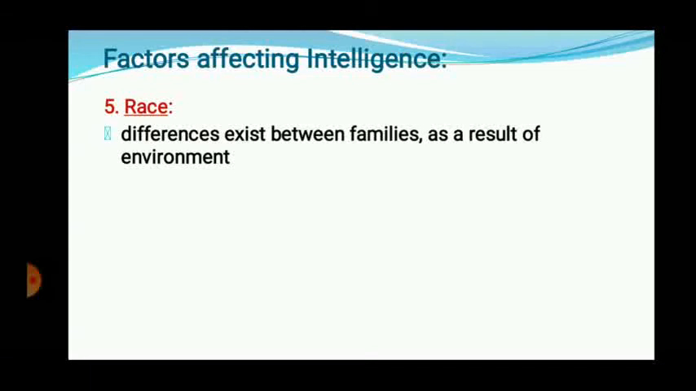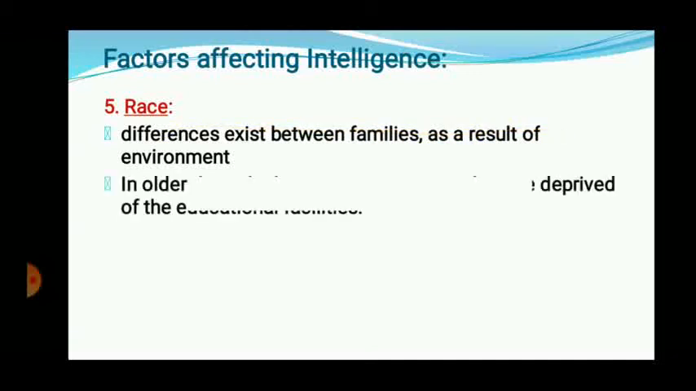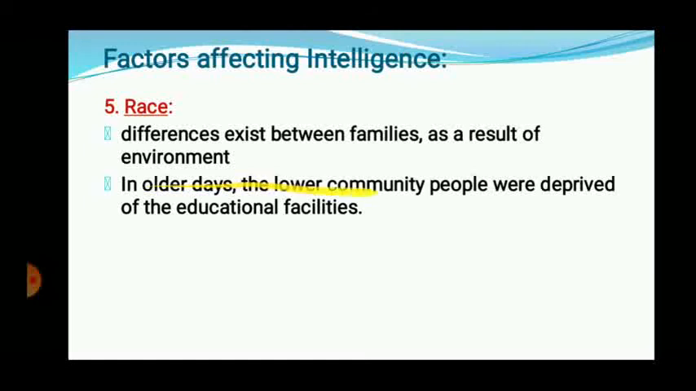Then race. Race doesn't mean competition. Race means your heredity, your lineage. So, differences exist in families as a result of environment, the environment in which we are living. In older days, the lower community people were deprived of educational facilities. Lower community people, that is from the Shudra category, didn't get many educational facilities. They didn't have that kind of facilities in older days.